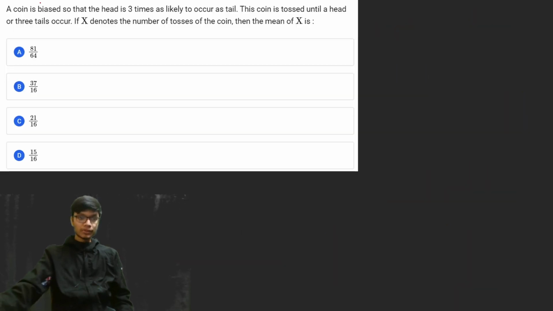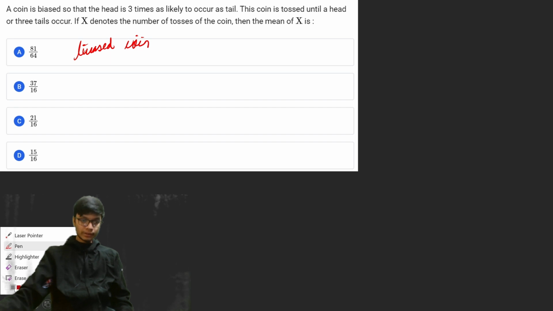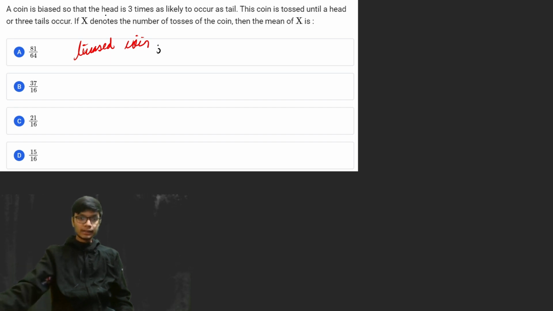All right, the next problem says that there is a coin, and the coin is biased. Instead of giving an unbiased coin, the coin is said to be a biased coin. So we are given a biased coin such that the head is 3 times as likely to occur as the tail. That means the given probability of the head is basically 3 times that of a tail. So the probability of getting a head is 3 times as likely as getting a tail.